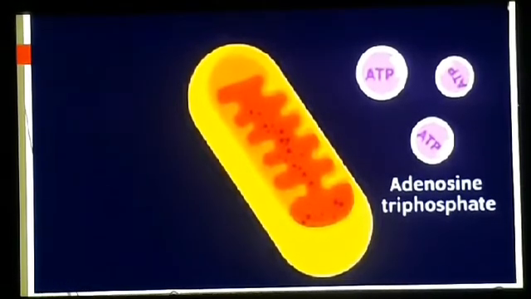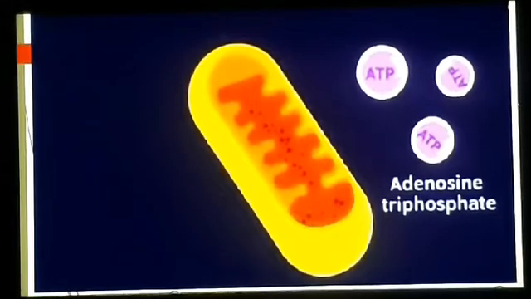When the food reaches the cell, it is taken to the mitochondria, where the food which is absorbed by the blood is converted into the stored form of food, which is energy, and the food is stored in the form of ATP. The full form of ATP is adenosine triphosphate. So mitochondria is responsible for the storage of food in the form of energy known as ATP.